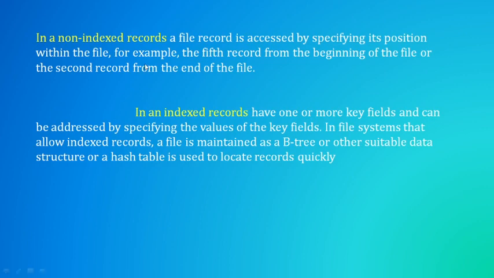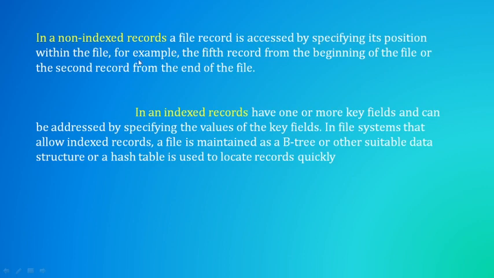Otherwise, we may not get the exact record if we don't know the storage order of records. So in non-indexed records, we won't have any values or keys to retrieve. We just need to specify the position of that record within a file.